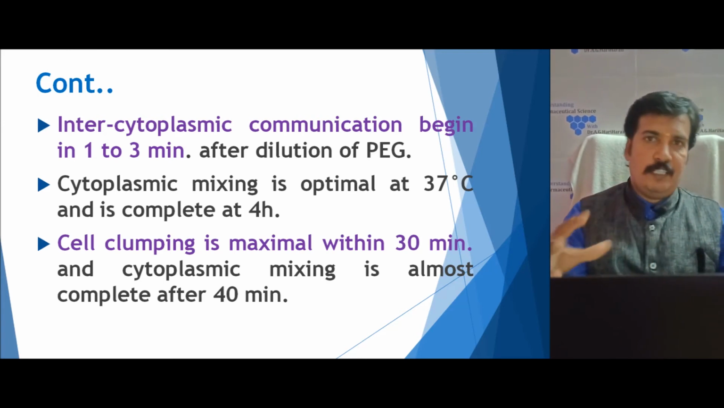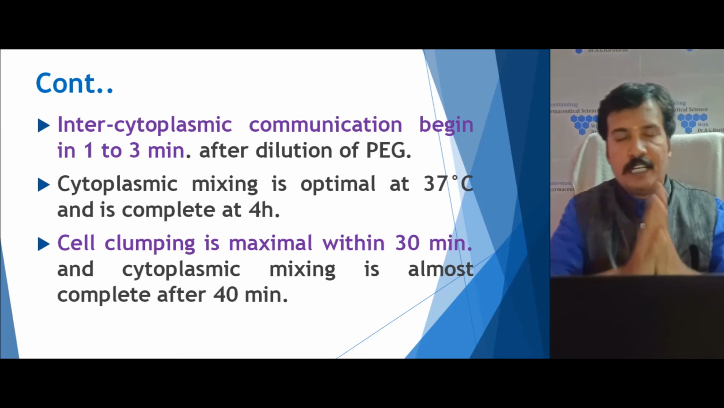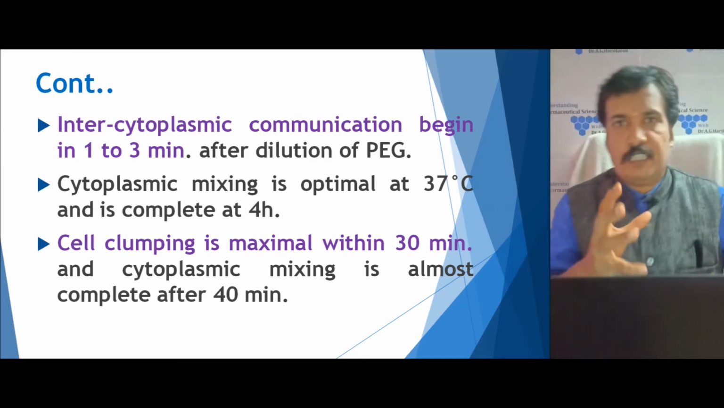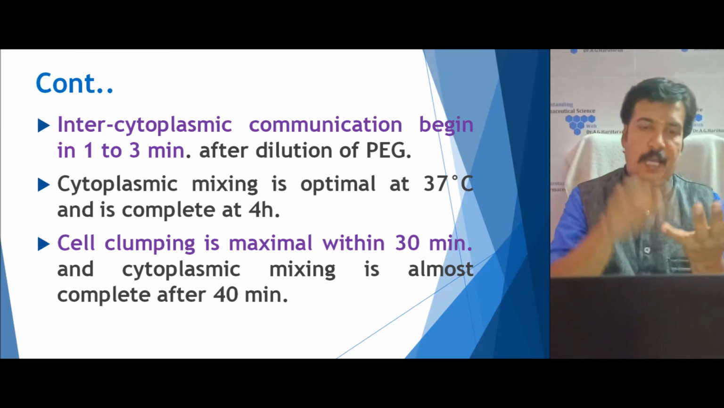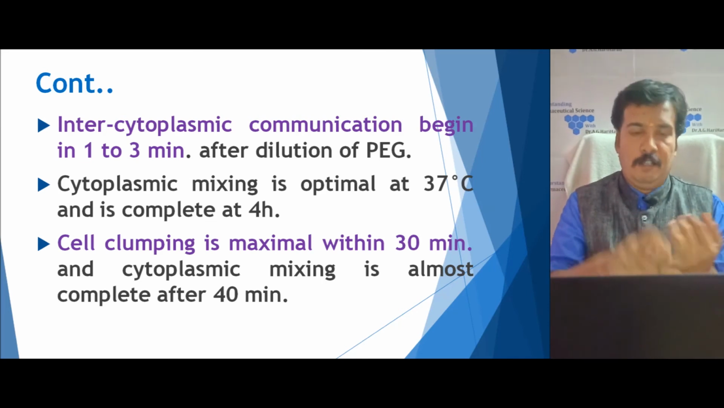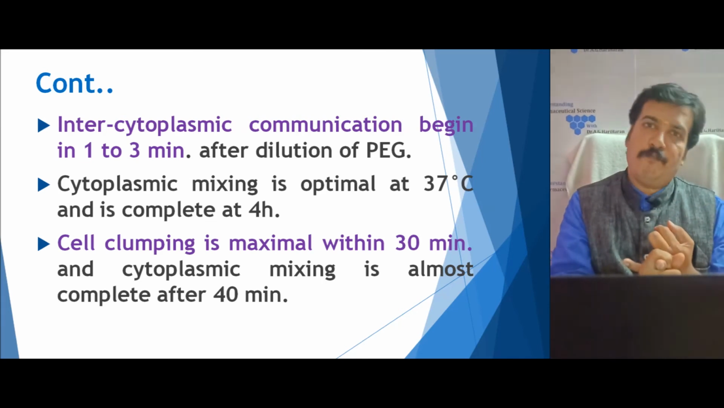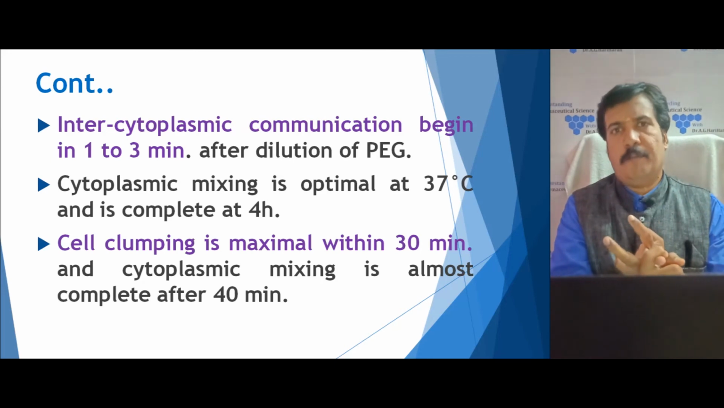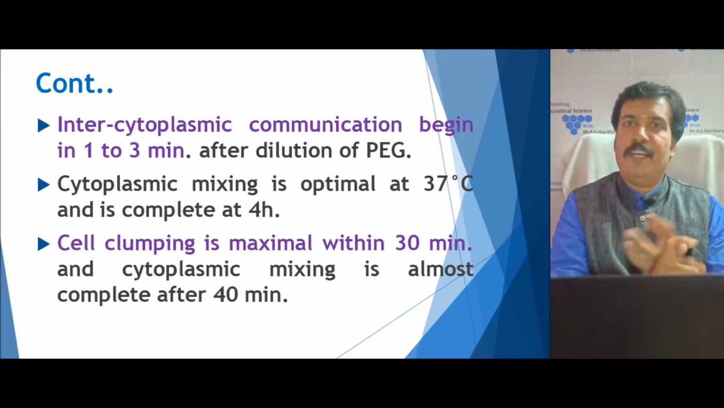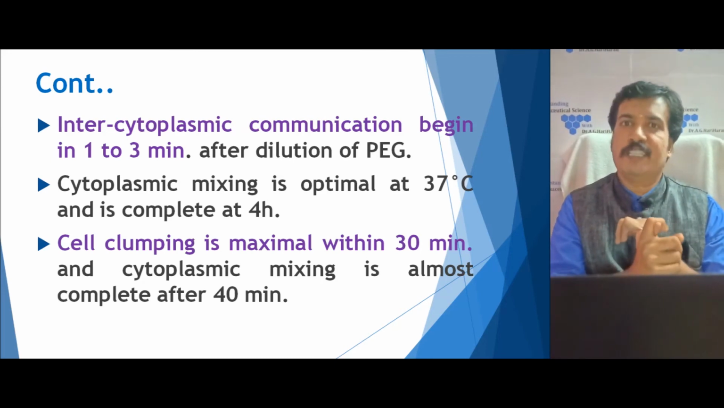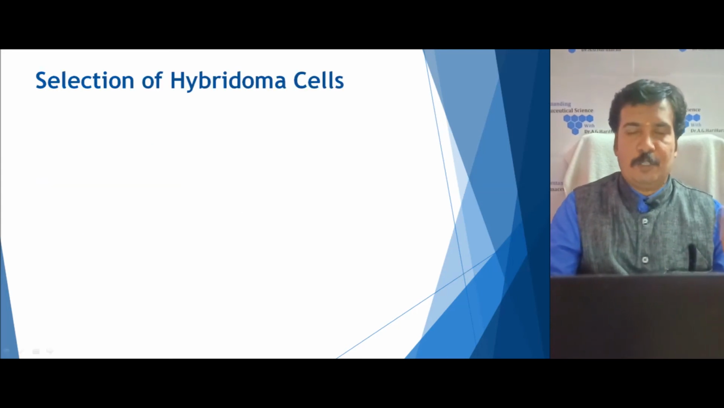Once this joins, we generally get 3 types of cells. One will be a hybridoma cell, that is, the fused cell. One will be an individual lymphocyte. One will be a myeloma cell. But what we need is only the hybridoma cell, which carries both the characteristics. So the next step is the selection of the hybridoma cell.